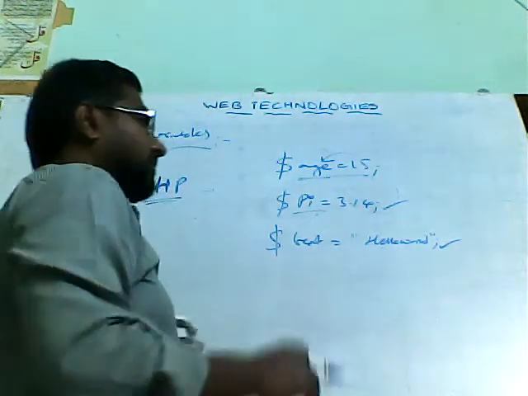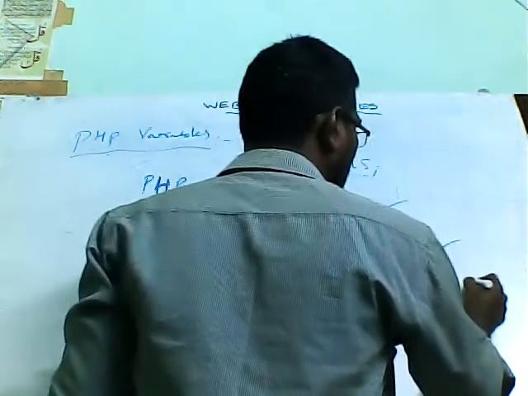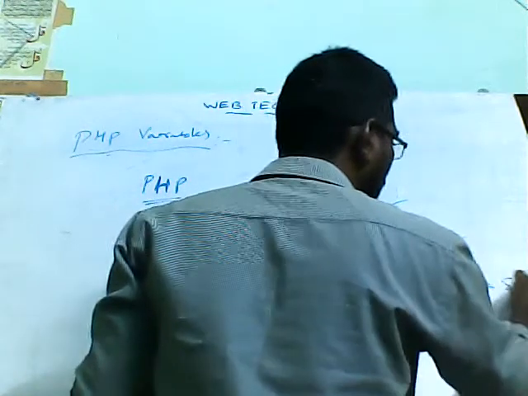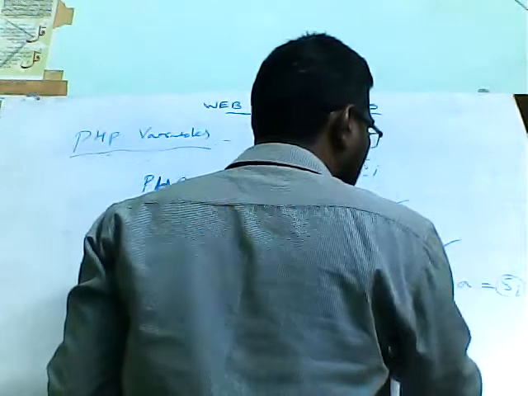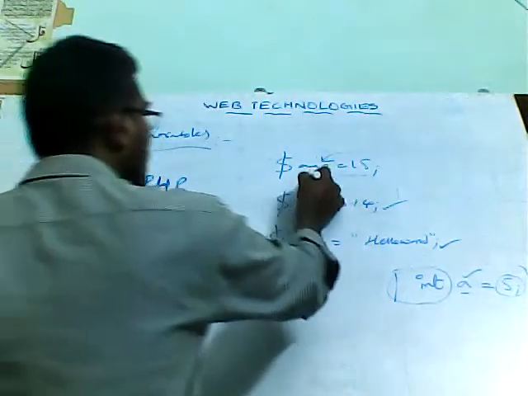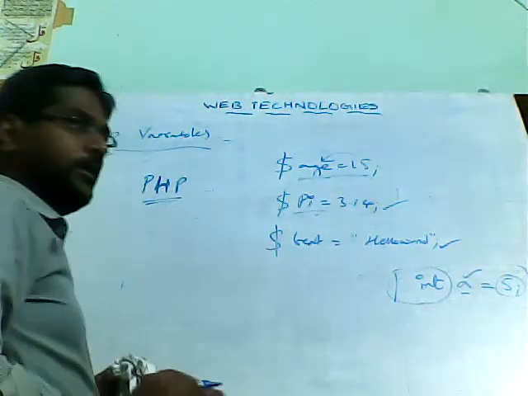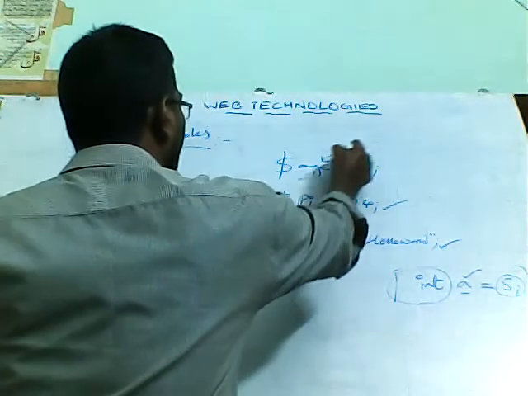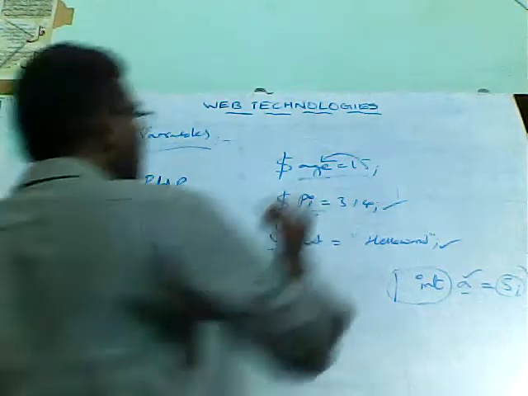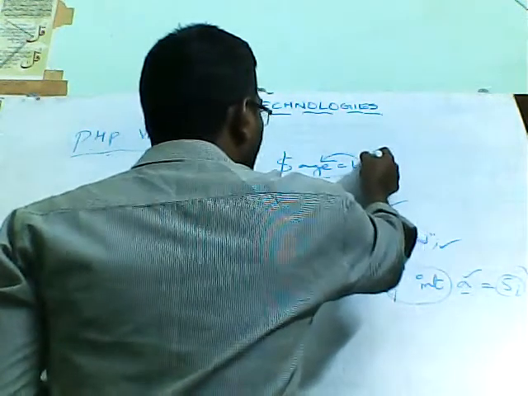Suppose if you observe any other language like C language, if you want to declare any variable, you will be specifying the data type, like int a = 5. Here a = 5 is some integer value. You need to declare the data type, after that declare the variable, and assign the value. This is the rule we follow. But here in PHP, no need to specify any data type. Automatically PHP will understand what the data type of the value is.